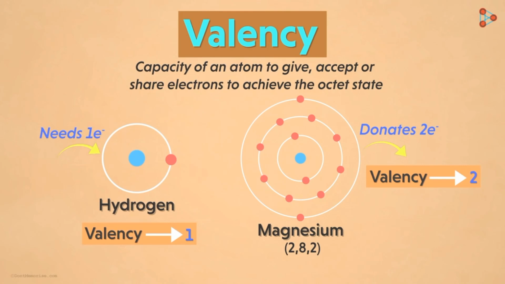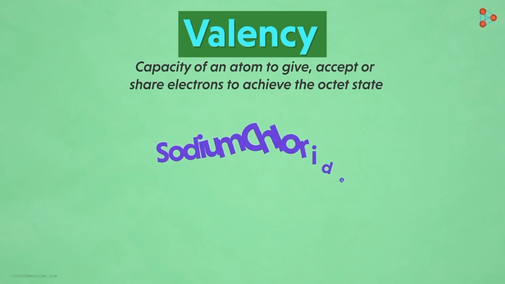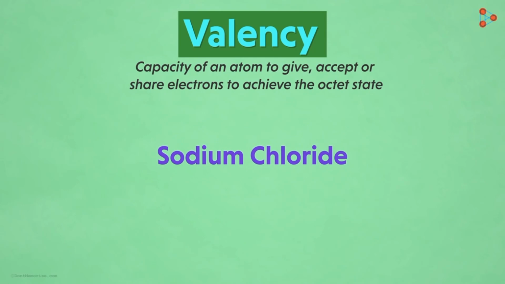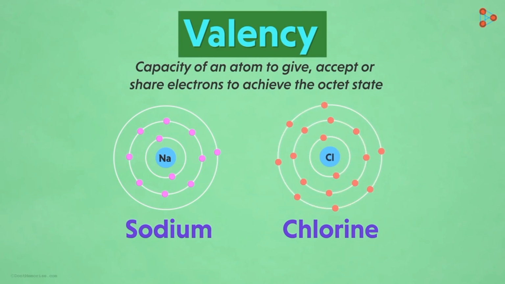Now, to understand the concept better, let's take an example of elements forming one compound. Maybe we can think of sodium chloride. For the formation of one molecule, we need 1 atom of sodium and 1 atom of chlorine. What are the valencies of each, by the way? Sodium has the electronic configuration 2, 8, 1, while chlorine has an electronic configuration 2, 8, 7. Before I tell you what happens, I want you to give it a shot. What do you think will happen? Doesn't this indicate that sodium will donate 1 and chlorine will accept 1 electron to complete their respective octet state?